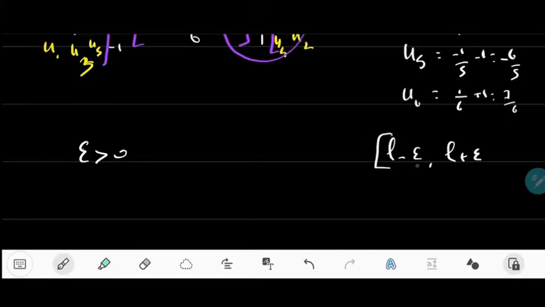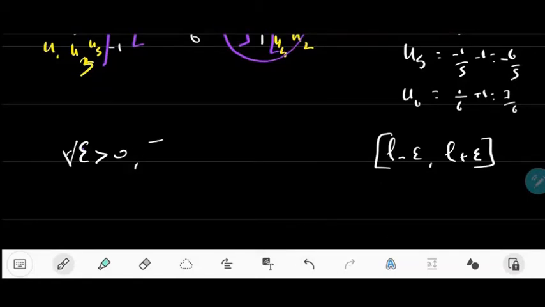This is an interval around the limit. So for any positive epsilon you take, even if it's very, very small, you will always find an element, or starting at a given point, all the elements will be inside this interval.